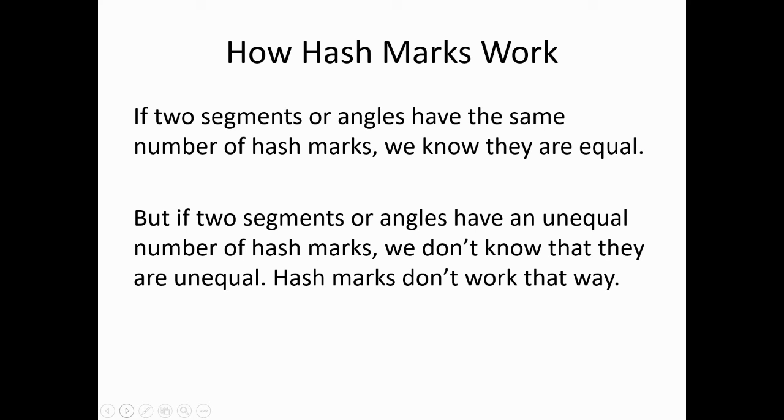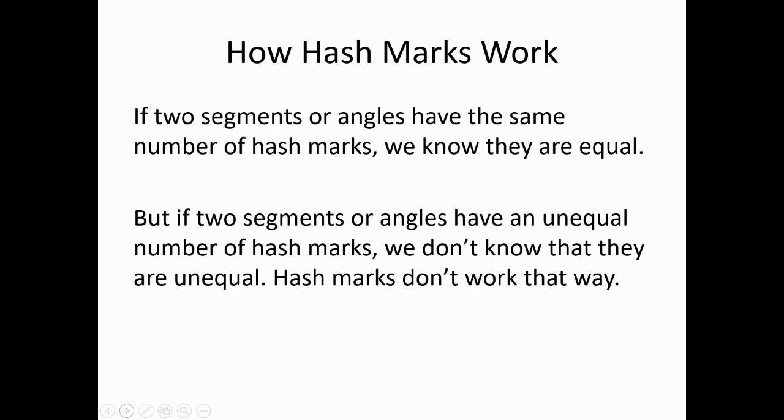Now let's talk about how hash marks work. I alluded to this in the previous section, but now let's take this on directly. We know that if 2 segments have the same number of hash marks, they are equal. Do we know that if 2 segments have a different number of hash marks that they're unequal? No, we don't. Okay. Do we know that if 2 segments don't have any hash marks on them at all, either they're equal or unequal? No, absolutely we don't. That's not how hash marks work.